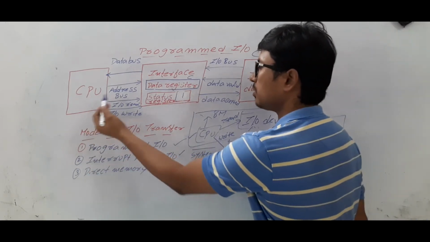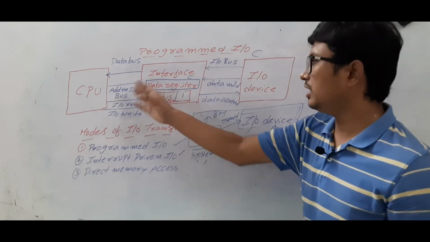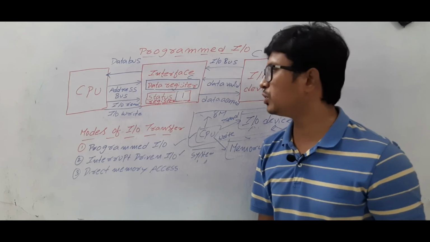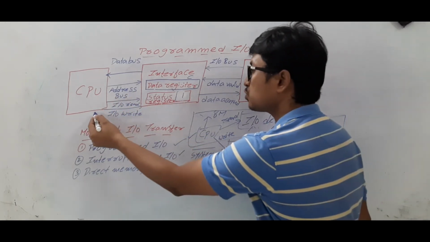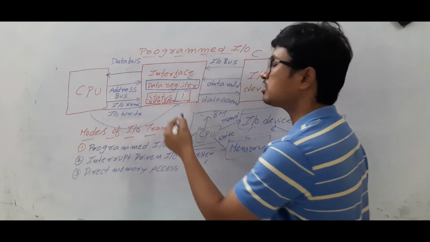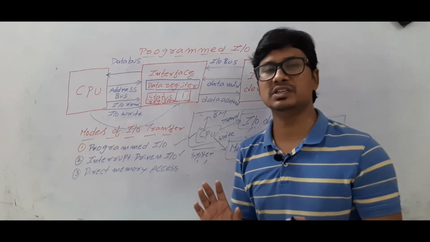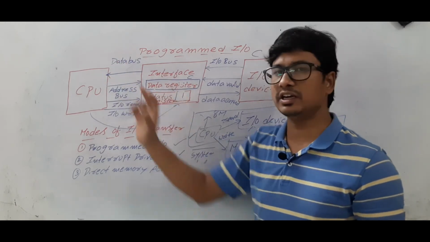Once the CPU comes to know that the flag bit is 1, then it will read the information from the data register. So what the CPU is doing here, it has given the IO read signal and it is waiting for when this flag bit will be 1. If it is 0, it will keep on checking when it will become 1. Once it becomes 1, then it will read the information.